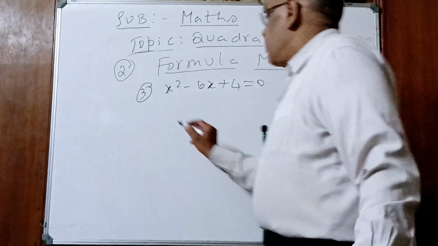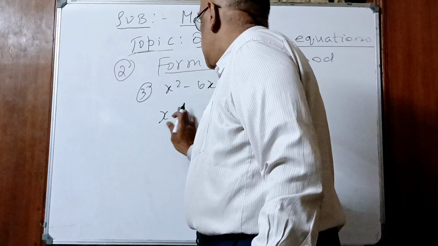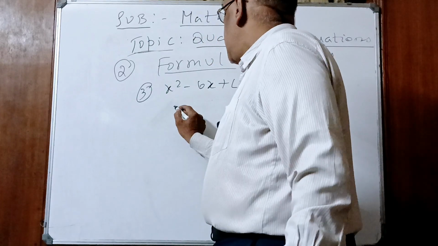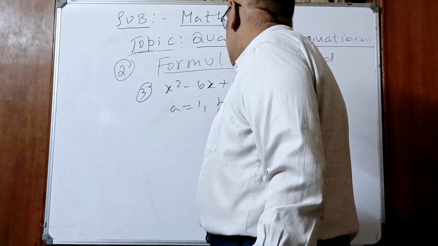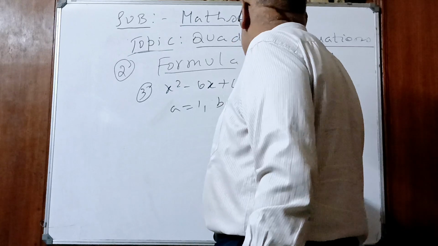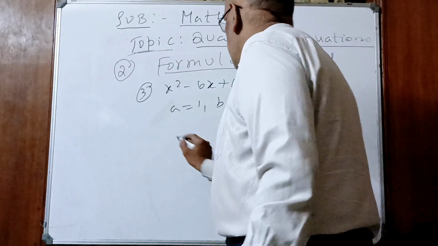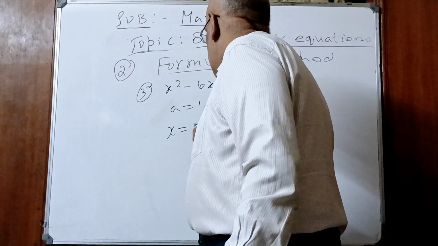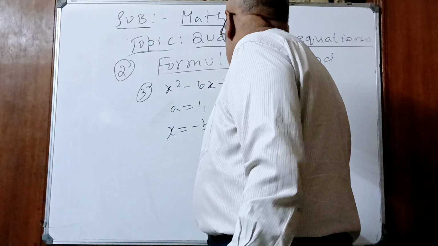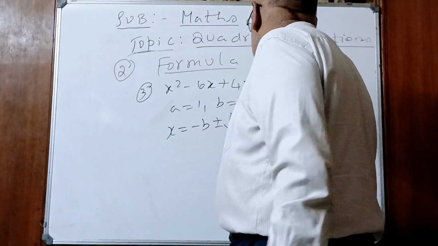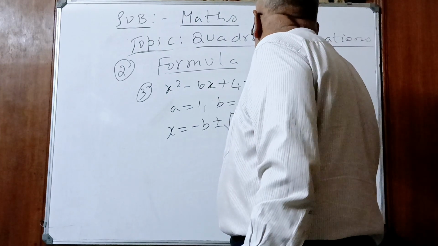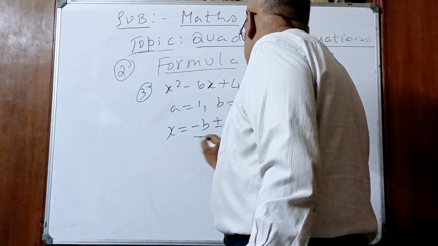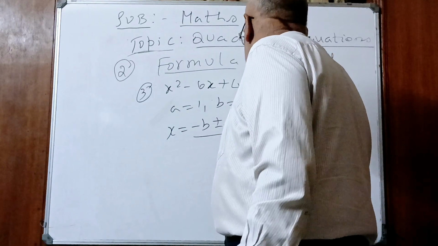What is that? x is equal to, what are a, b, c values? What is a value? 1. b value? Minus 6. c value? 4. What is that? x is equal to minus b plus or minus root of b square minus 4ac, whole divided by 2a.